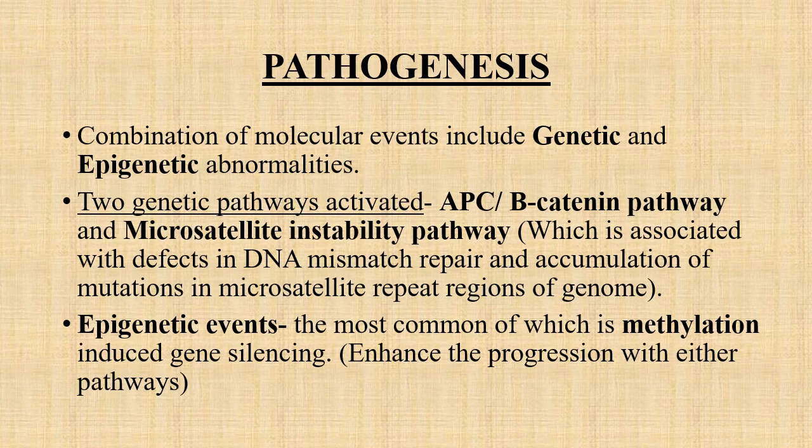So these two are the genetic pathways, and the last one is the epigenetic abnormality or epigenetic events. The most common of these epigenetic events is methylation-induced gene silencing. So epigenetic events enhance the progression of colorectal cancer with either the APC beta catenin pathway or the microsatellite instability pathway. We will discuss all these pathways one by one in the upcoming slides.